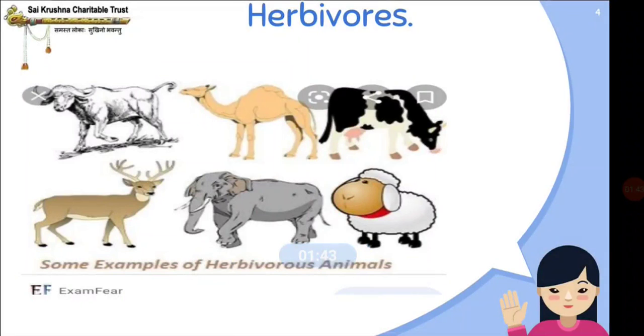Okay. So these are the examples of herbivores. The animals like cow, buffalo, goat, monkey, deer, giraffe, zebra, etc. are herbivores. Why do we call them herbivores?